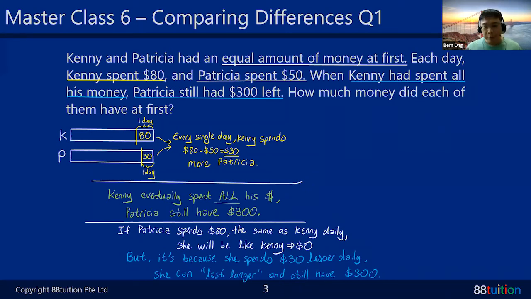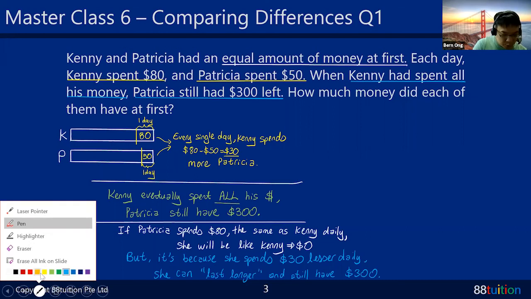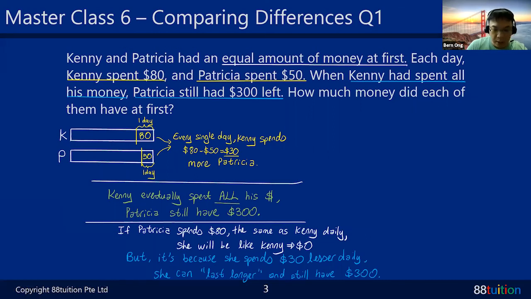Okay, so now what's happening? Can you see that there's two differences here? The two differences: number one, Patricia spent $30 less than Kenny every day. That's one difference. And another difference is what? In the end, she got $300 left. In a way, she got $300 more than Kenny at the end. So there's something called the differences. Okay, so now you have to compare the differences.